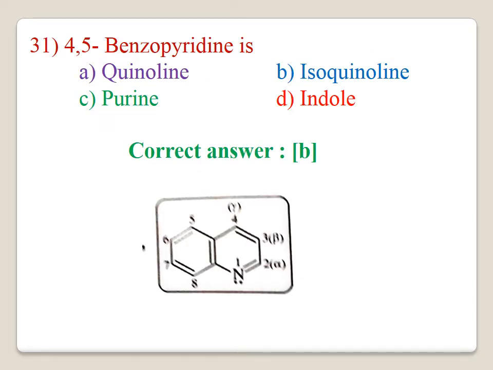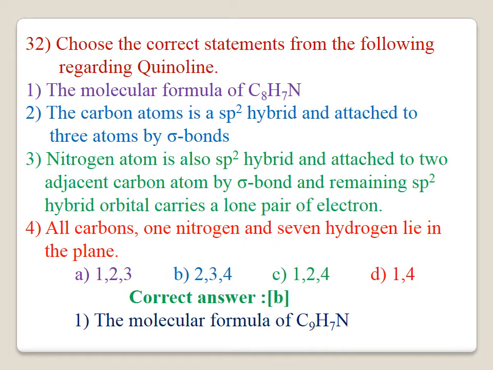31. 4,5 benzopyridine is. The correct answer is isoquinoline. The structure of isoquinoline is also given in the figure. Option B is correct.